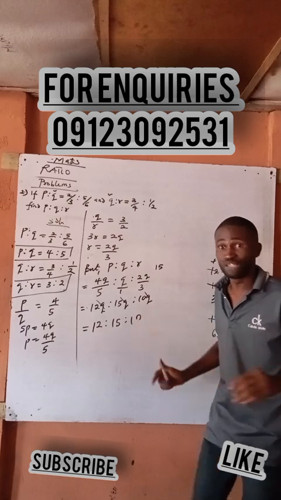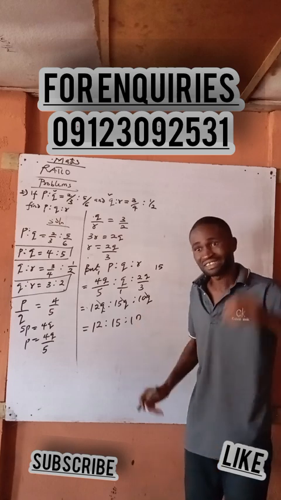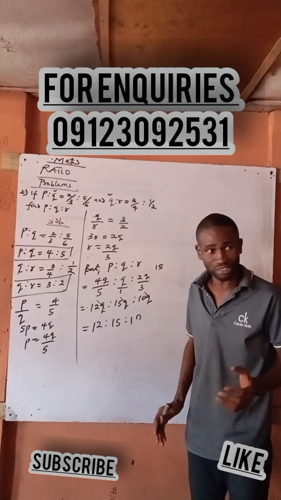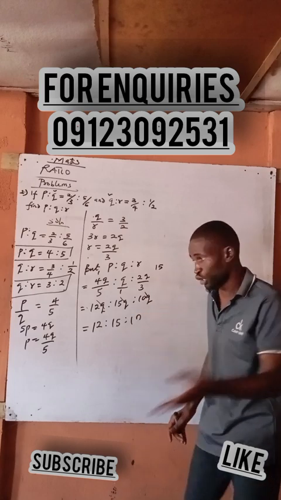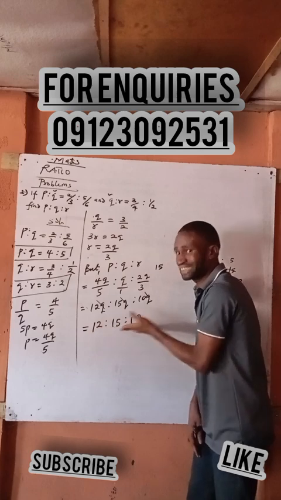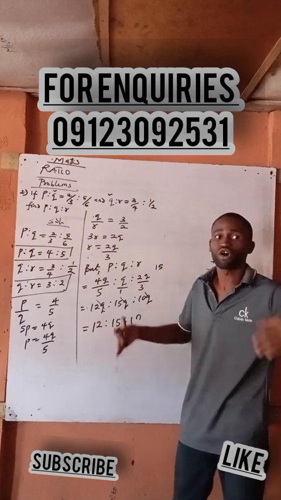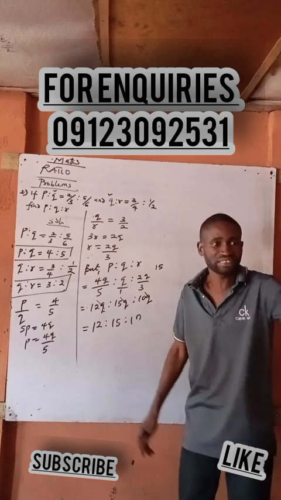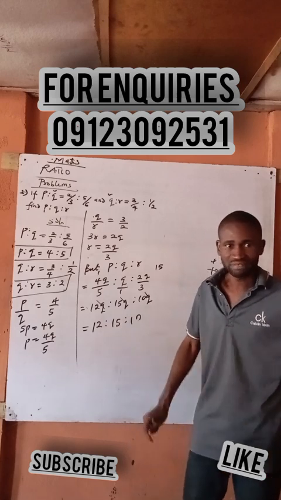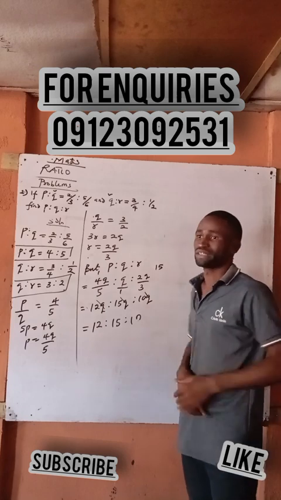Are you with me? So please, when you finish getting the numbers, ensure that no number can divide them again. Are you with me? They don't have any common factor. If there's any common factor that can divide all of them, not just dividing only 2 or 3. If I have 3 or 4 numbers there, you make sure that no number can divide them across, right there. If there's no number, they can leave it like that. Are you with me? Yes.